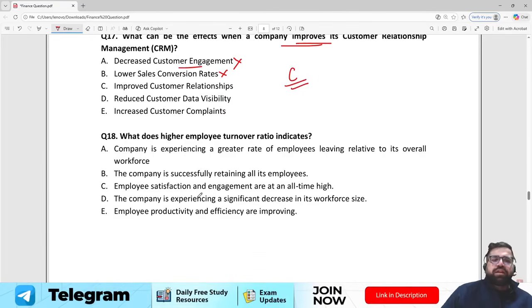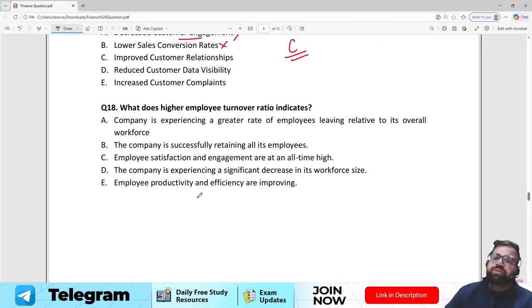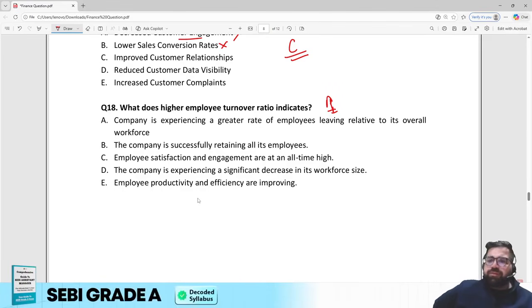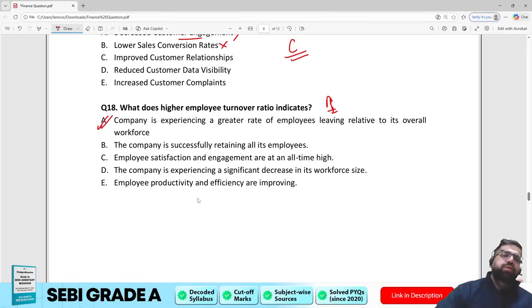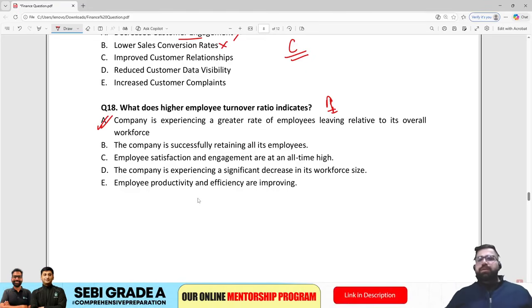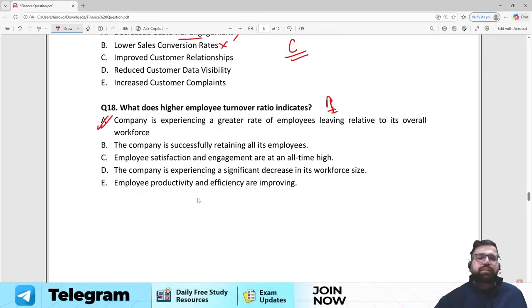18th. What does a higher employee turnover ratio indicate? If your employee turnover ratio is high, it means that people are leaving the company at a very higher frequency. A company is experiencing a greater rate of employees leaving relative to its overall workforce? Yes. Higher turnover means that employees are not staying in the company. They are moving out because they are not happy with the culture of the company. So therefore the correct answer of this particular question will be option number A.